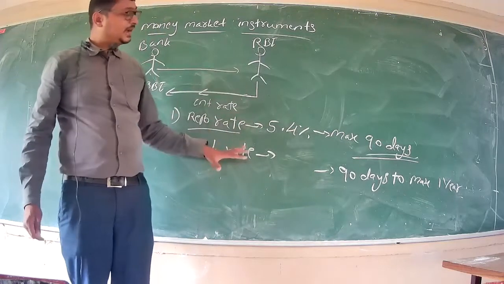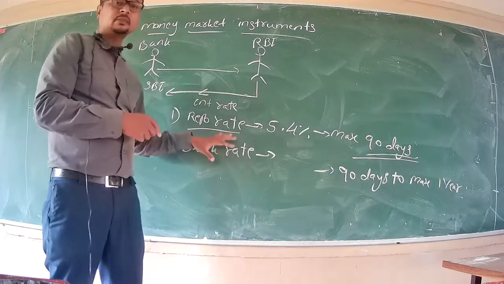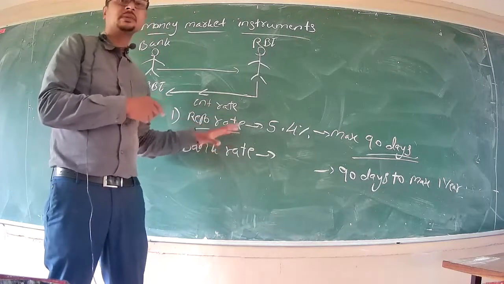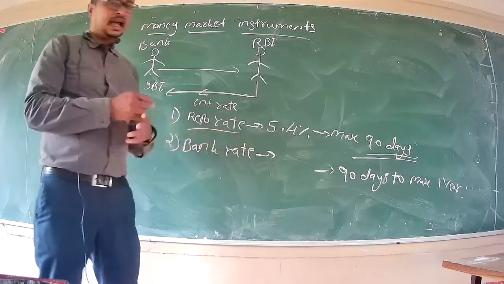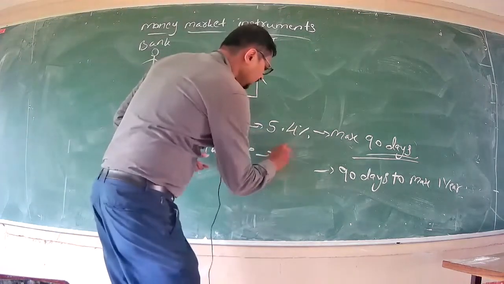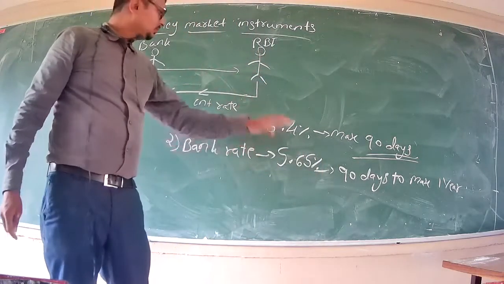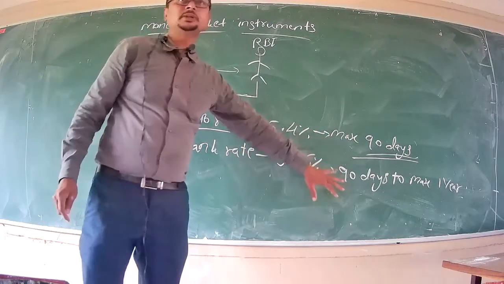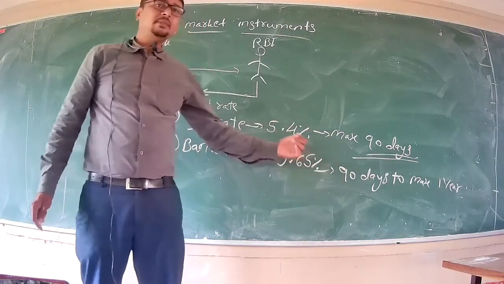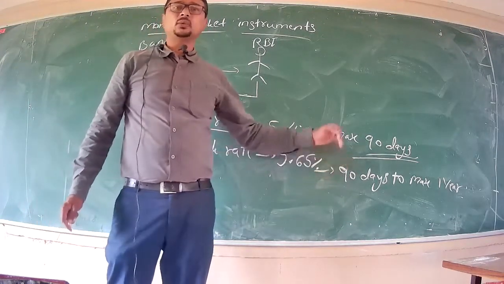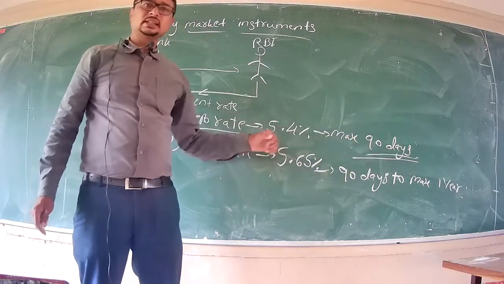But the bank rate is also very similar to repo rate: the rate at which other commercial banks borrow from the central bank. It is also called bank rate. And currently in India it is 5.65%, and the only difference between the repo rate and bank rate is that the payback period is maximum 1 year. Within a year, the entire transaction should be completed in case of bank rate.